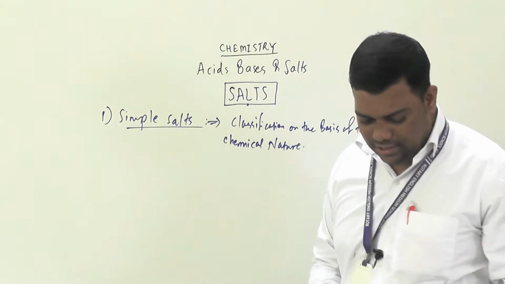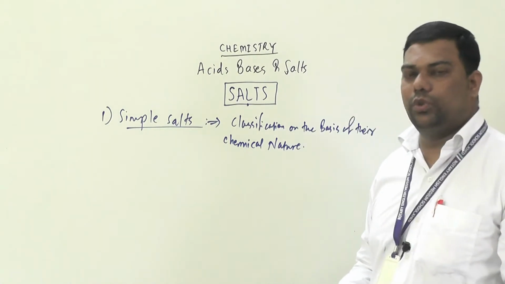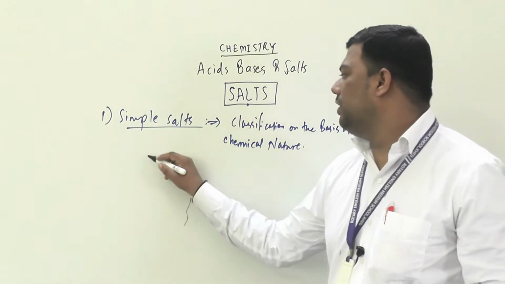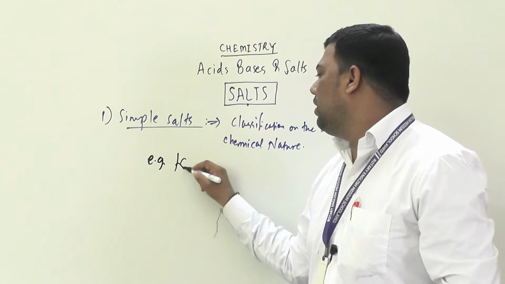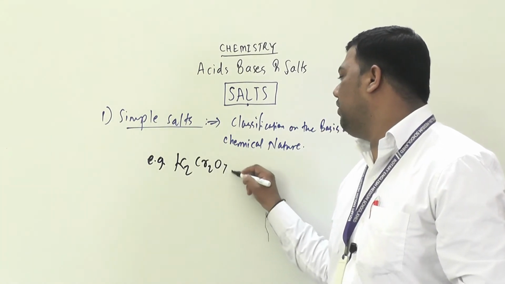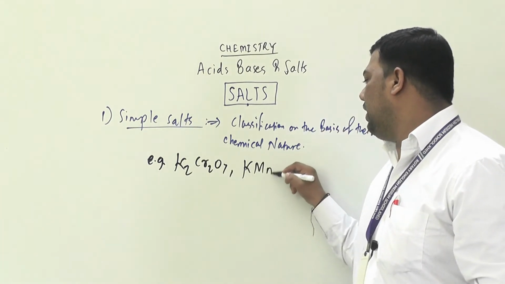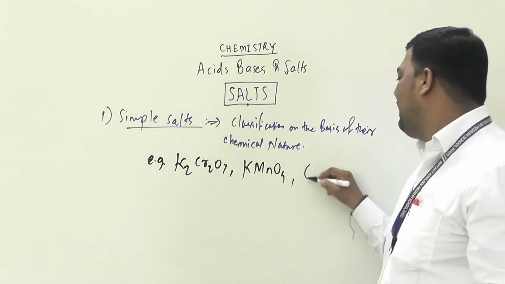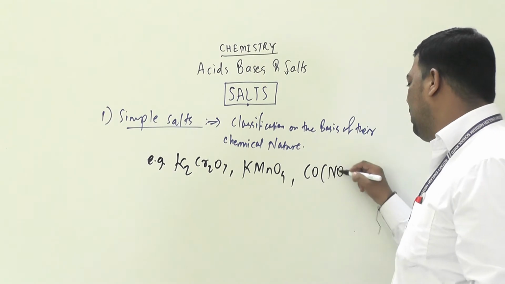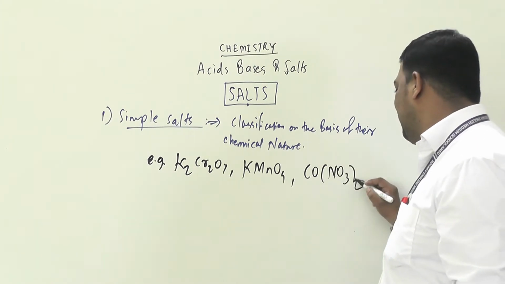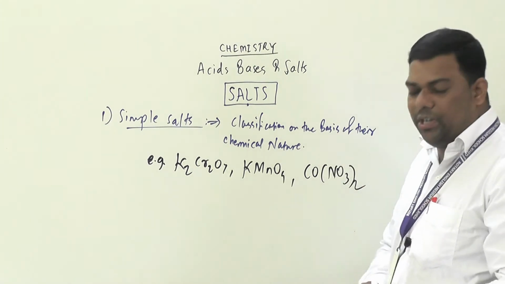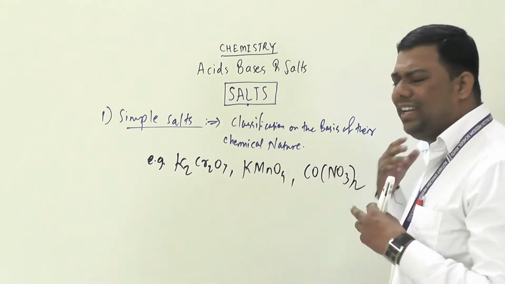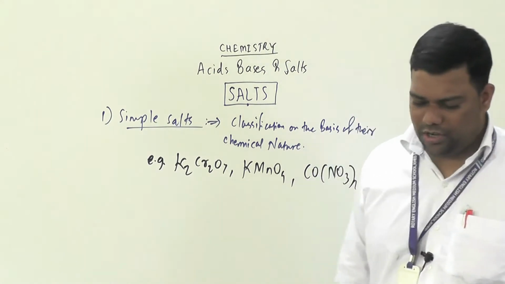For example, K2Cr2O7, then KMnO4, potassium permanganate, then cobalt nitrate, Co(NO3)2. These are examples of simple salts. There are so many examples of simple salts.